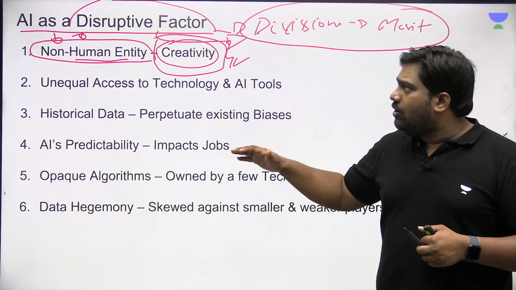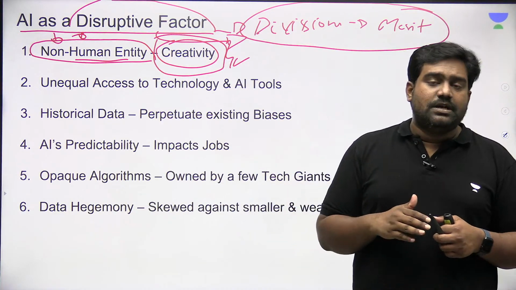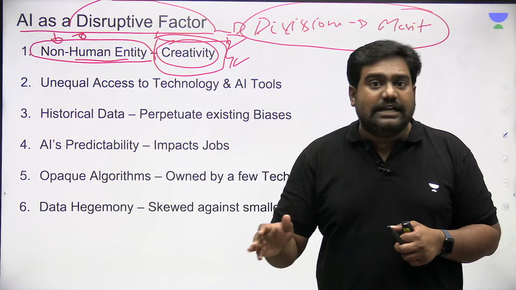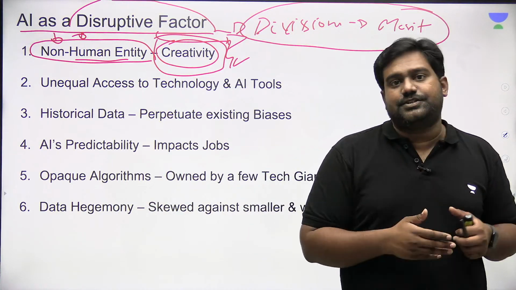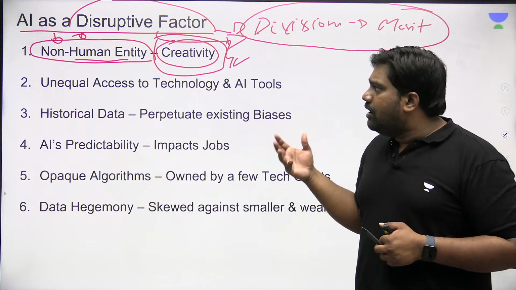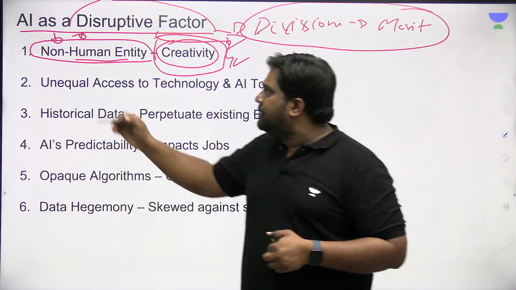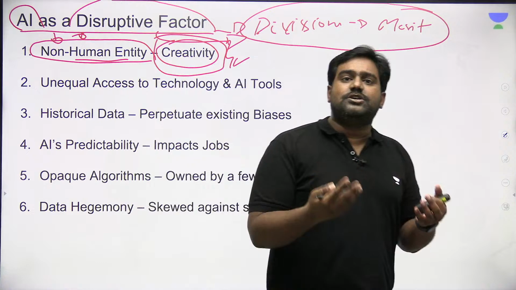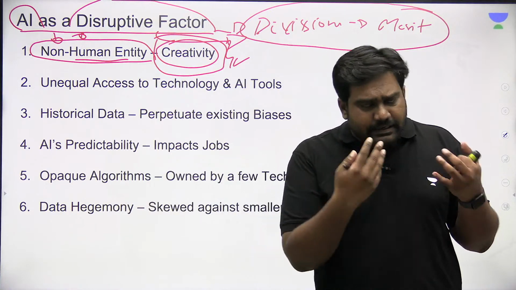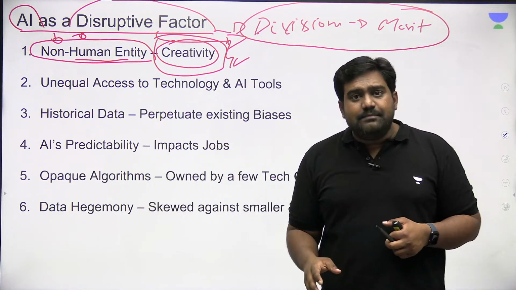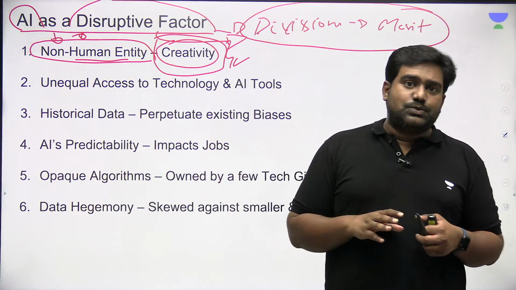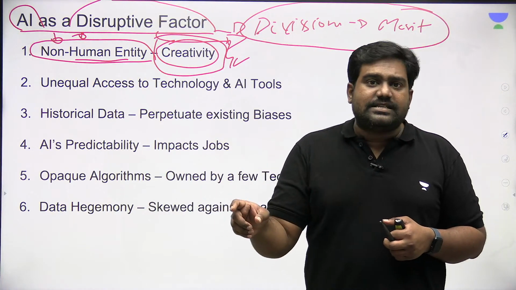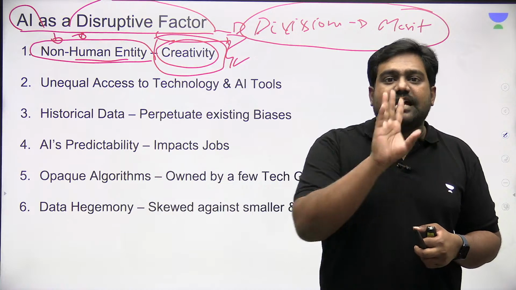Essentially, the threat of AI replacing creative jobs, not just routine tasks, is a very real risk. The initial argument in favor of AI was that AI creates opportunities as well. There's no doubt AI creates opportunities, but at the same time, it takes away opportunities as well. Not just routine tasks can be replaced, even creative tasks can be replaced today.